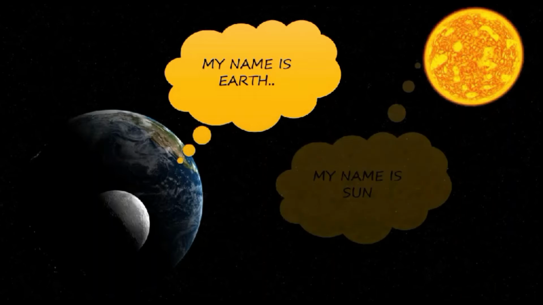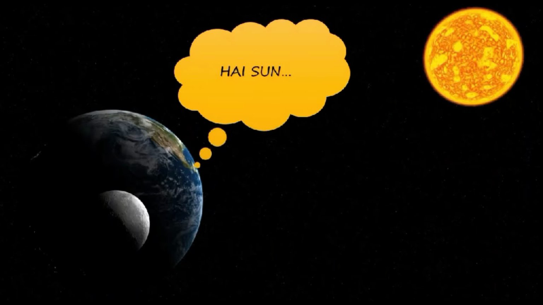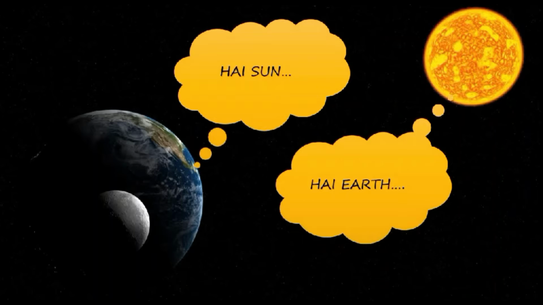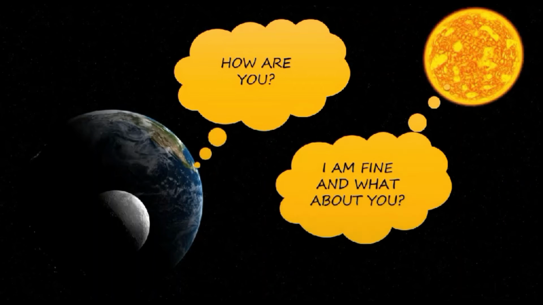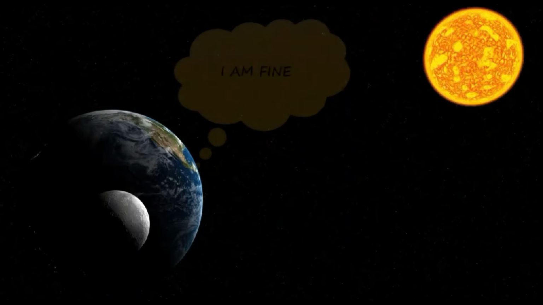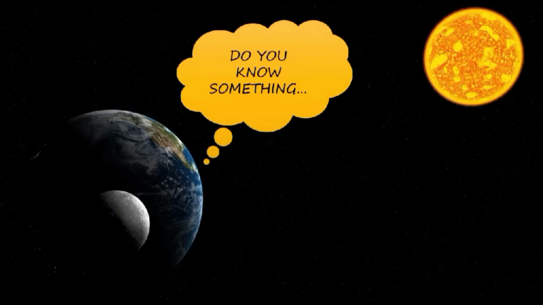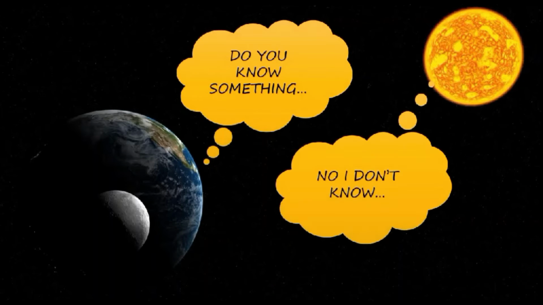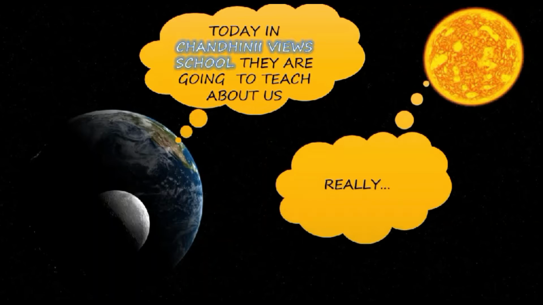My name is Earth. My name is Sun. Hi Sun. Hi Earth. How are you? I'm fine. What about you? I'm fine. Good. Do you know something? No, I don't know. Today in Chandni View School, they are going to teach about us.